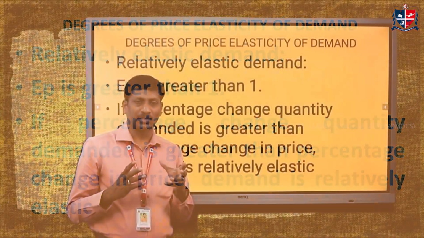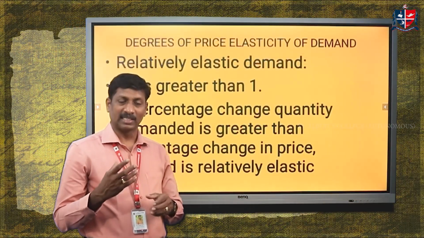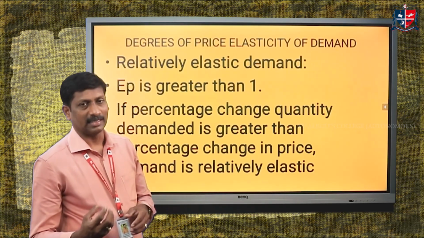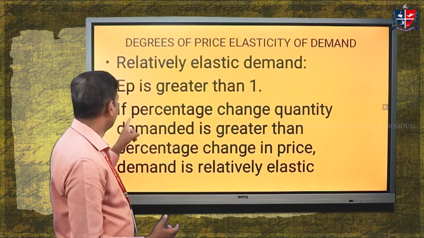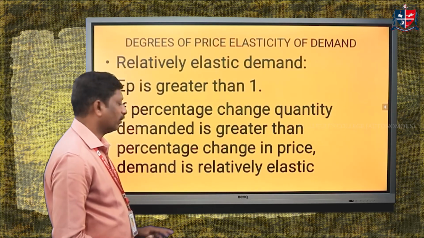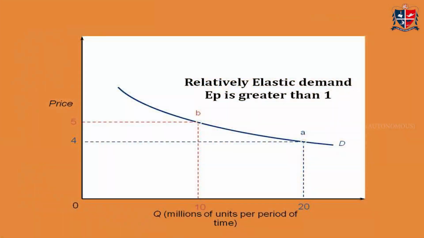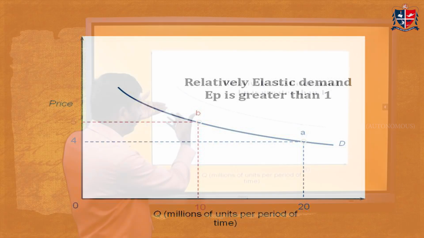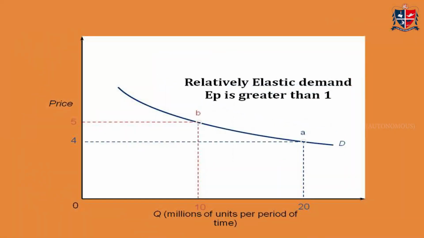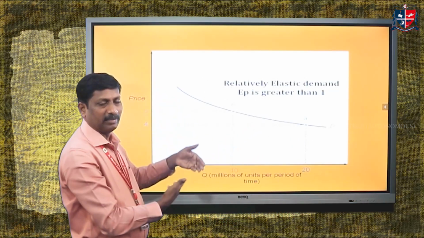When the percentage change in quantity demanded is greater than the percentage change in price of the commodity, we have to say that demand is relatively elastic. In this case, EP is greater than 1. So if the percentage change in quantity demanded is greater than the percentage change in price of the commodity, demand is relatively elastic. And the diagram is a flatter one. This part is the percentage change in quantity, and this is the percentage change in price. From the diagram itself, we can see that the percentage change in quantity is greater than the percentage change in price of the commodity. Therefore, the demand diagram is flatter.